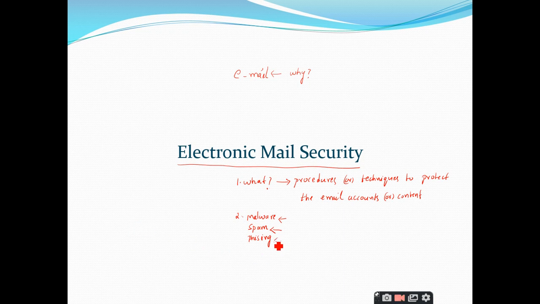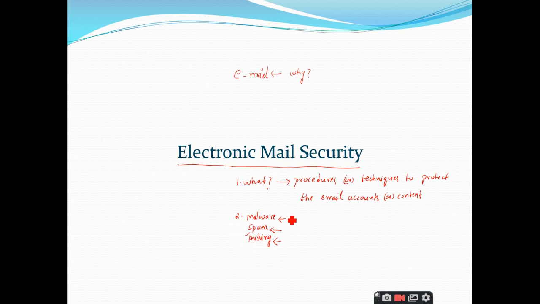Similarly, phishing. Have you ever heard of this term phishing? No, sir. Phishing is something similar to spam. You will get mails but you are asked to click on some links so that you will get some 100 crores of rupees, or you will get an iPhone for free. They are luring the users, so you will be attracted towards those links. Those types are called phishing.